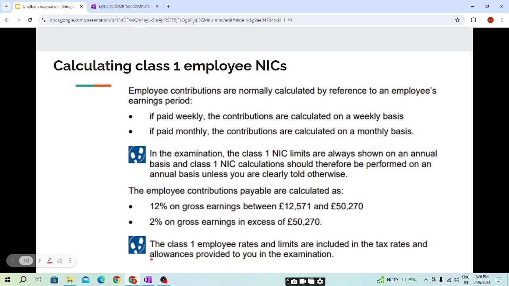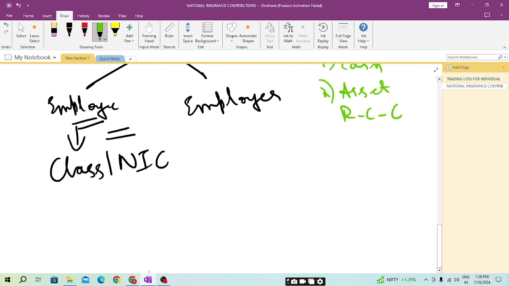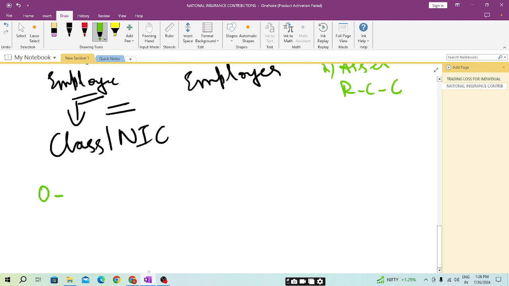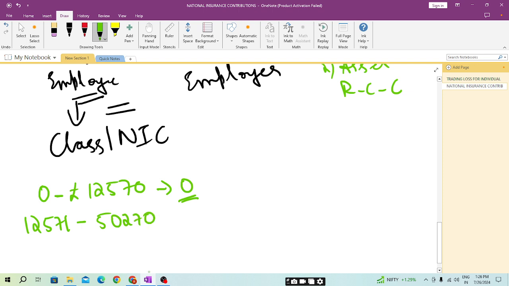Now students, I'll be giving you a short summary. From 0 to 12,570, if the gross earning is 12,570, the national insurance contribution will be 0. If the earning is 12,571 till 50,270, the percentage paid will be 12%, and above 50,271 it will be paid at 2%.